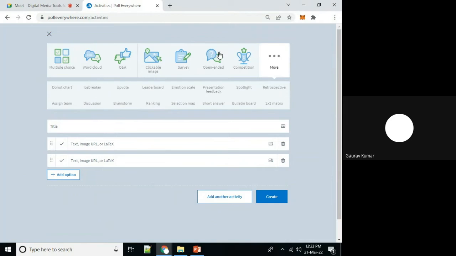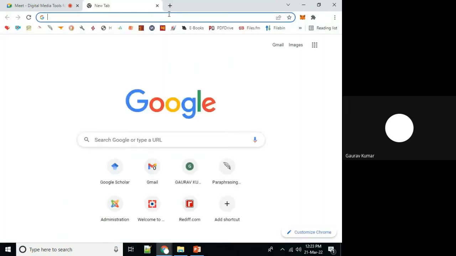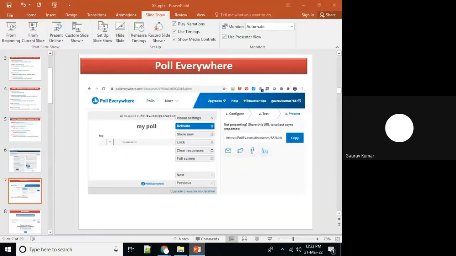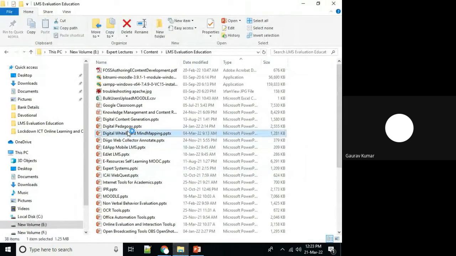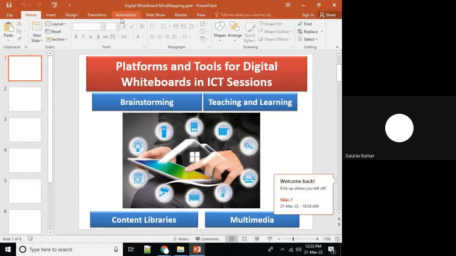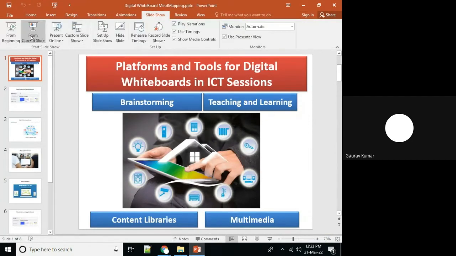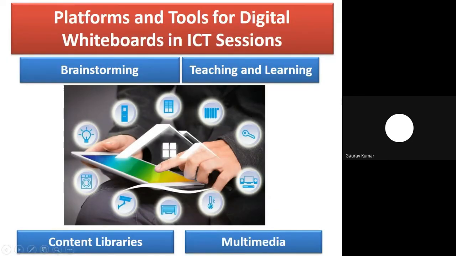That is known as digital whiteboards. Digital whiteboards. Real-time communication with our participants, with our students in ICT-based sessions.